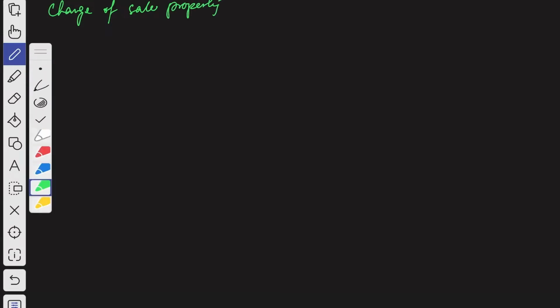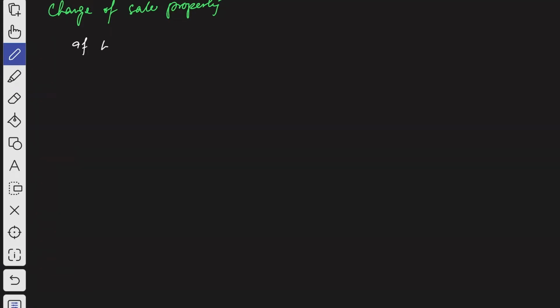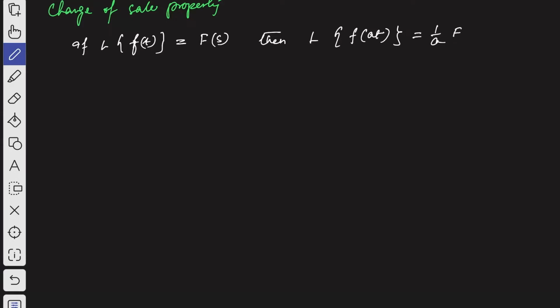According to this property, if the Laplace transformation of a function f of t is equal to capital F of s, which is a function of s, then by change of scale you can write the Laplace transformation of the function f of at, where a is a constant, remember that, as equal to 1 by a times capital F of s by a.